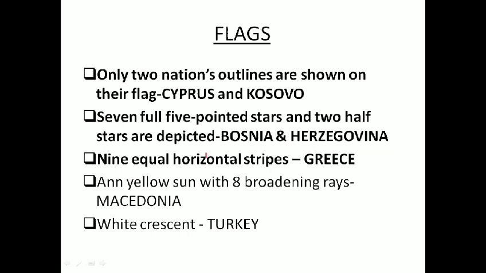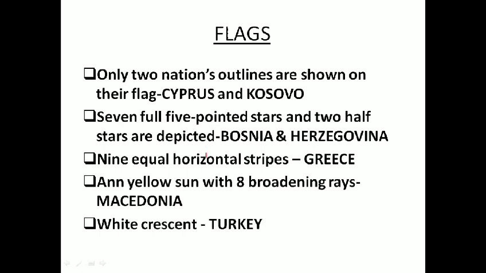So 9 equal horizontal stripes we can find in Greece. Next is a yellow sun with 8 broadening rays, a very peculiar and unique flag, and that is Macedonia. A white crescent can be seen on a red background, and that is the only European country, that is Turkey.